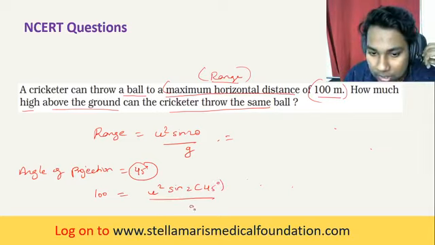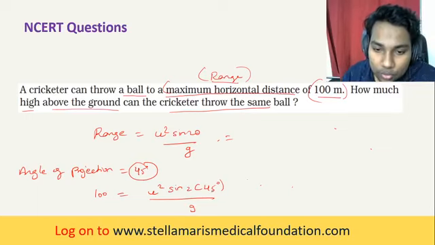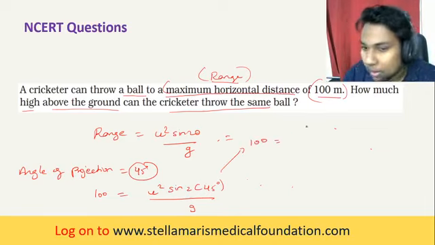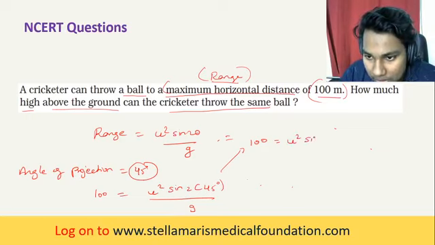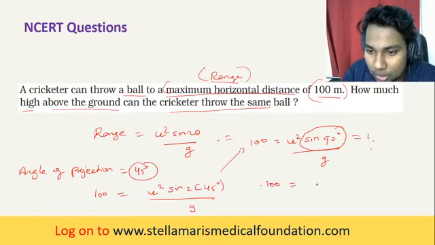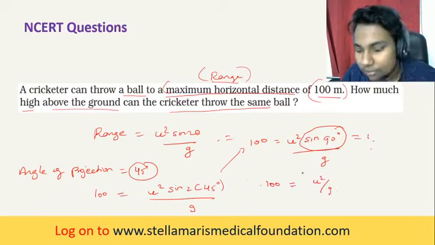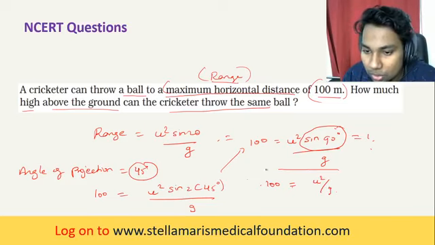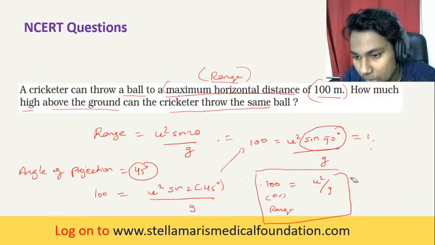Okay, divided by g. 2 into 45 degree, this is nothing but the angle of projection. So it becomes 100 is equal to u squared sine 2 into 45 degree, which becomes 90 degree, divided by g. So sine 90 degree, the value is 1. So 100 is equal to u squared by g. Okay, range is equal to 100, which is equal to u squared by g.